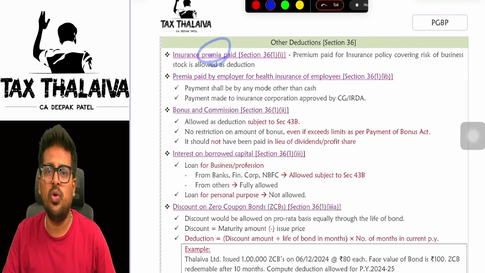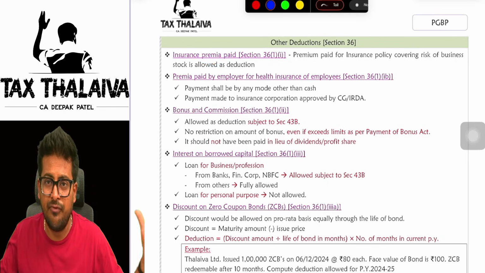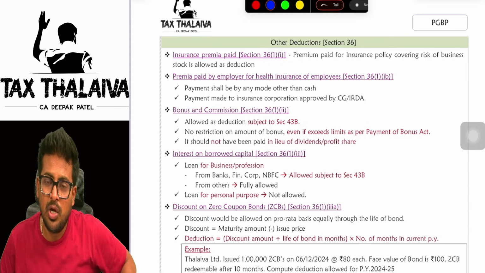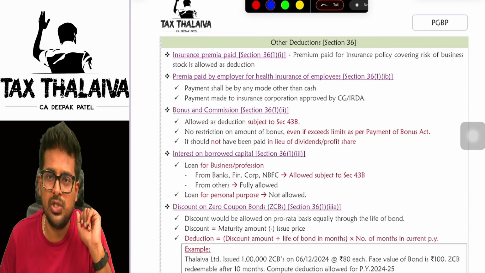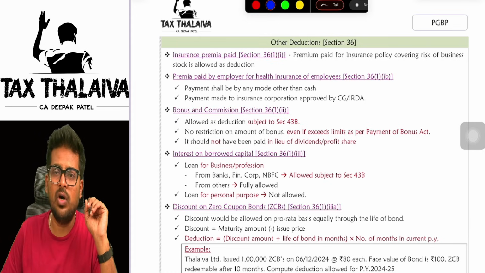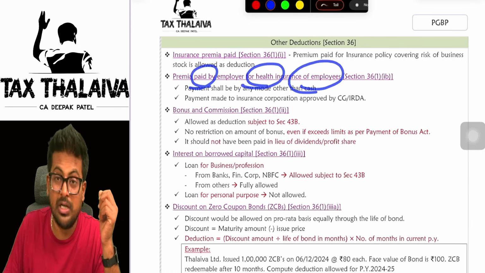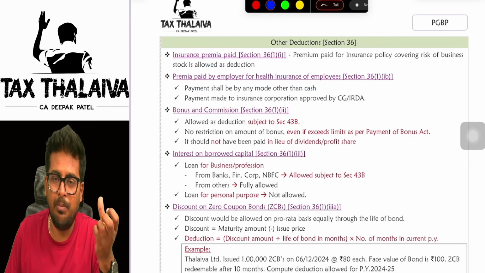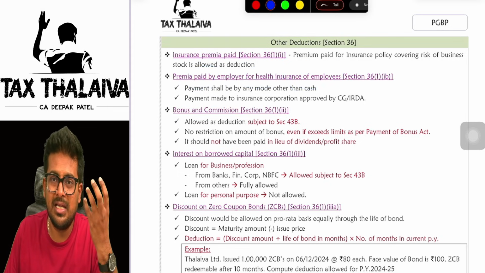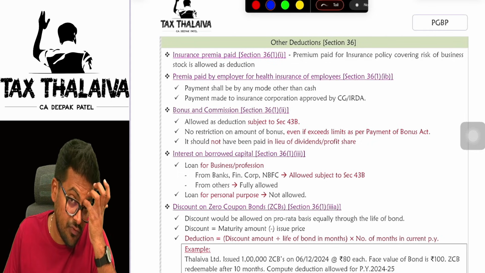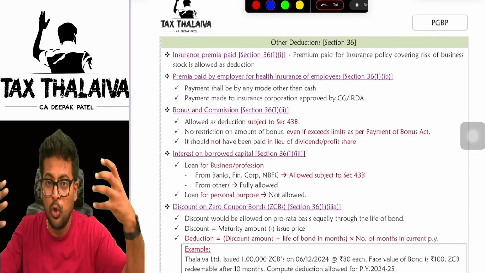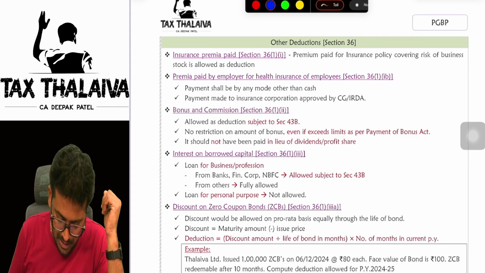If you have taken the insurance for your business purpose, if some fire happens, sir, your stock will be gone. So that kind of a business purpose insurance, if you have taken, for that premium, whatever you paid will be eligible for deduction. Premium paid by employer on health insurance of employees. If the company is taking any health insurance for its employees, the premium whatever paid for the group insurance policy, that will be eligible.